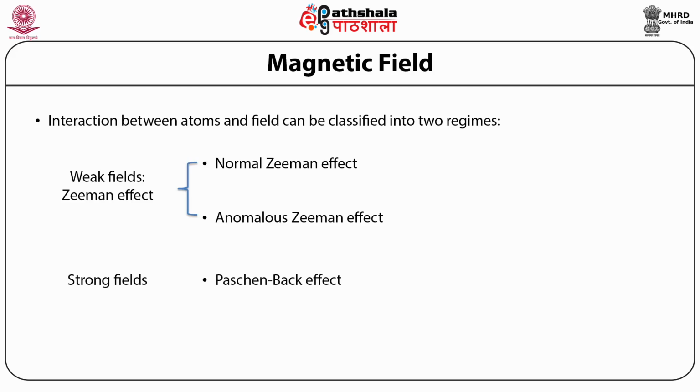The normal Zeeman effect is so called because it agrees with the classical theory developed by Lorentz. The anomalous Zeeman effect is caused by electron spin and is therefore a completely quantum result. In practice, we usually work in the weak field, that is, the Zeeman limit. The normal Zeeman effect is observed in atoms with no spin.